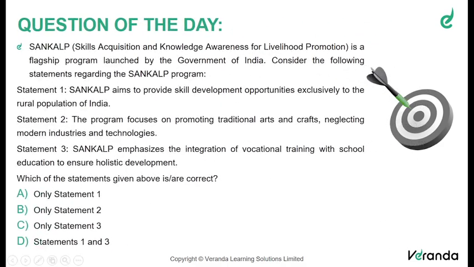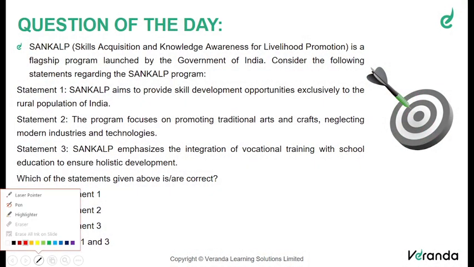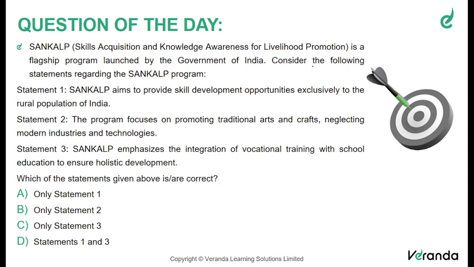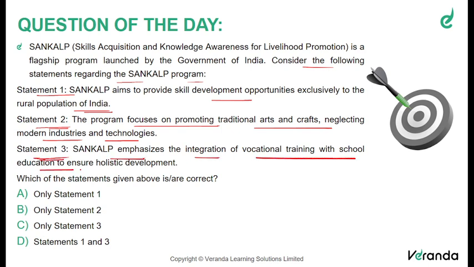Moving on to the question of the day. Let us see the question. SANKALP, that is Skill Acquisition and Knowledge Awareness for Livelihood Promotion, is a flagship program launched by the government of India. Consider the following statements regarding the SANKALP program. We have three statements. Statement 1: SANKALP aims to provide skill development opportunities exclusively to the rural population of India. Statement 2: The program focuses on promoting traditional arts and crafts, neglecting modern industries and technologies. Statement 3: SANKALP emphasizes the integration of vocational training with school education to ensure holistic development. Which of the statements given above are correct?